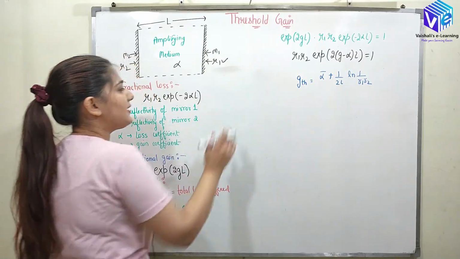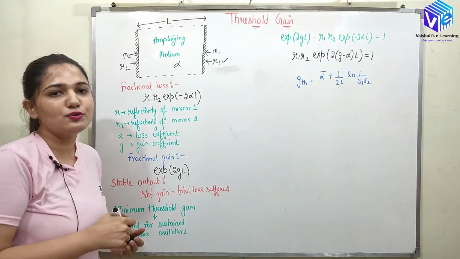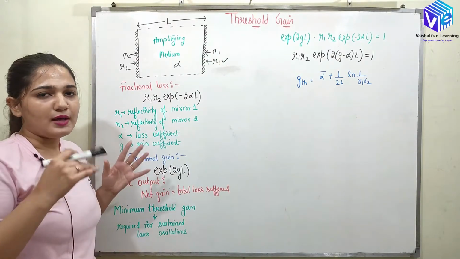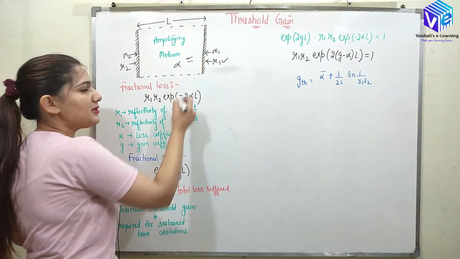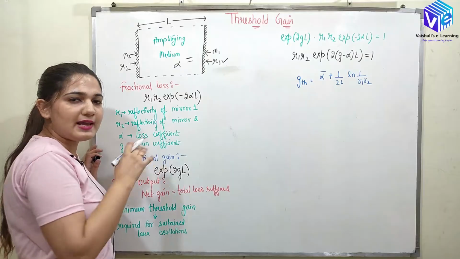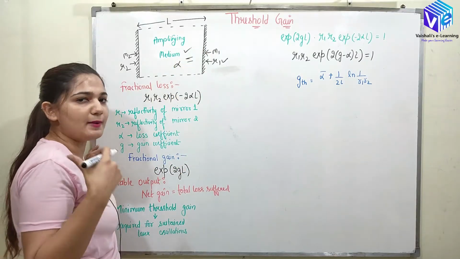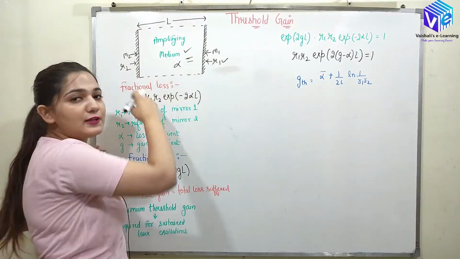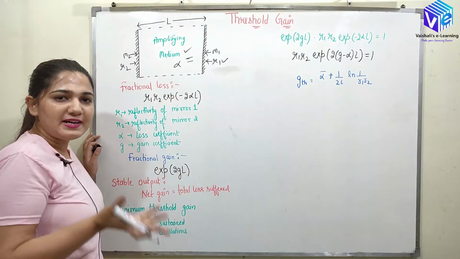So when the reflectivity is less than 1, losses are occurring due to the reflectivities of the mirrors as well. Gain is supplied by the continuous emission of the photons, and gain would be there inside the amplifying medium. In the previous video we talked about this gain only, but now we are talking about the losses from R1, R2 and alpha in the amplifying medium as well.